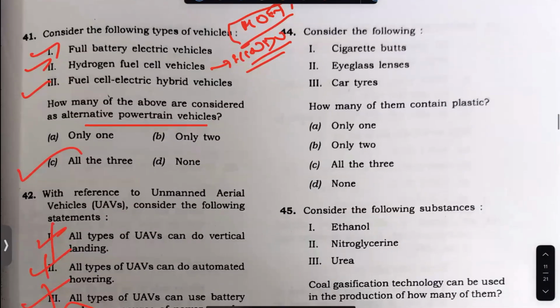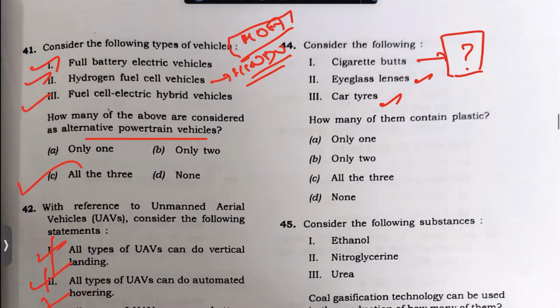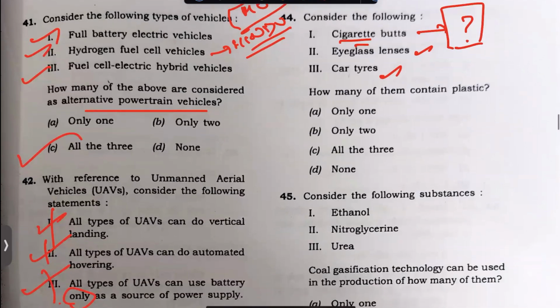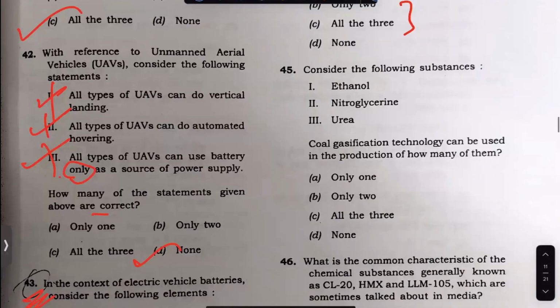This also, I know that this can be true, this can be true, this can be true. This is something many would have after the prelims would have smoked it. You check and see if there is plastic in cigarette butts, but the answer lies between these two. You can check it. It's a very tough question.